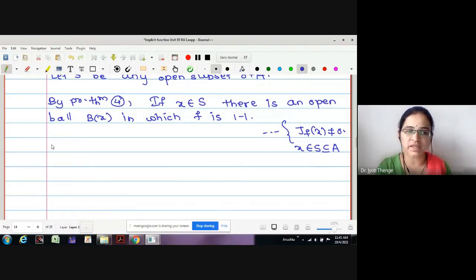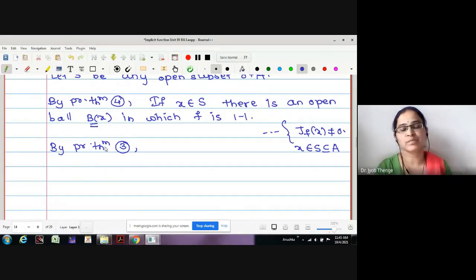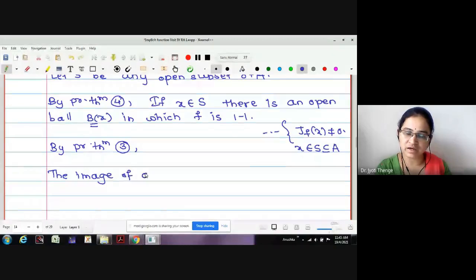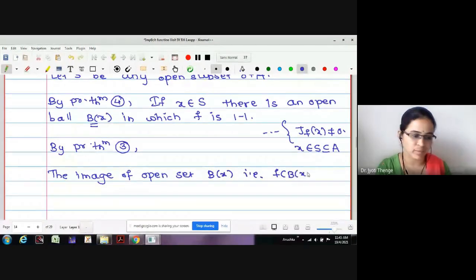Now, let me use again theorem number 3. What does theorem number 3 tell us? If A is open, we have proved f of A is open. Now here we are starting with B of x. B of x is an open ball, no doubt it is an open set. Therefore, may I write f of B of x is open? By theorem number 4, the image of the open set B of x, that is f of B of x, is open in Rn. Correct, no?